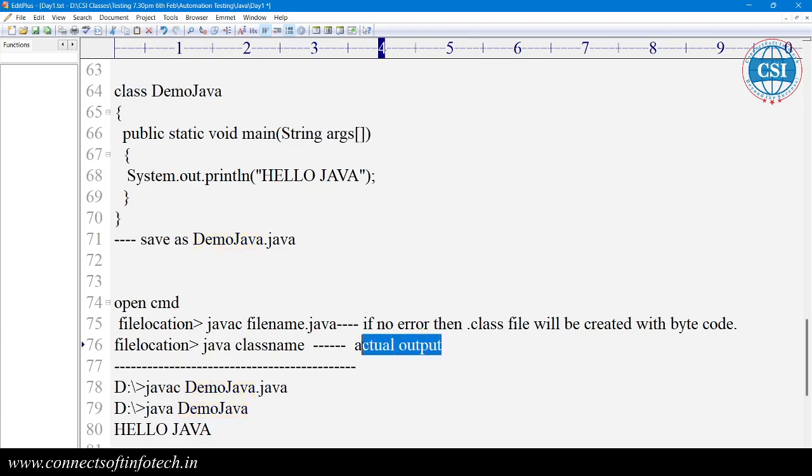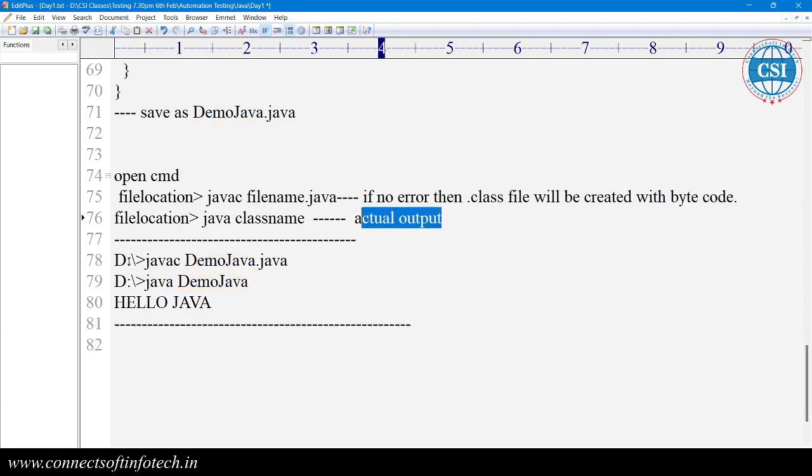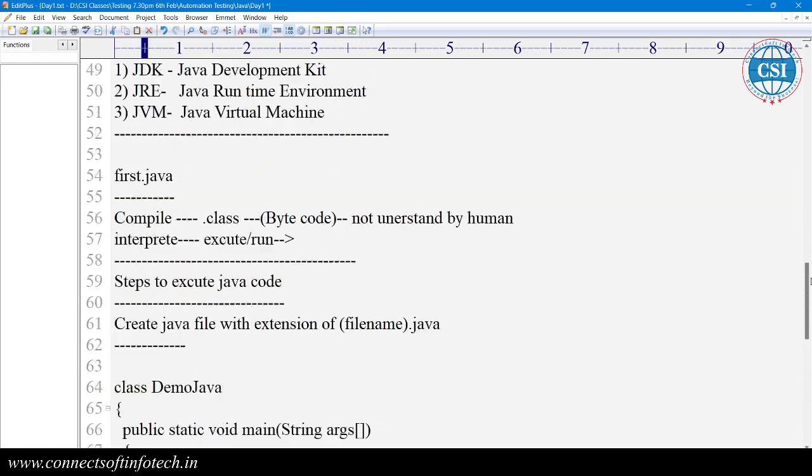Here is the output. You can see here the D drive. So this is compilation, and this is execution. This is the compiler and this is the interpreter. This is also done in the JDK, the Java Development Kit.